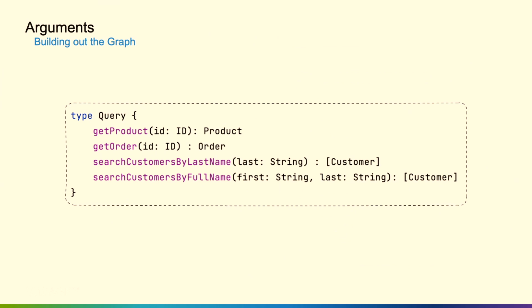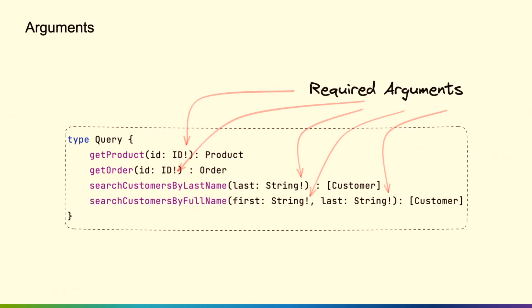So again, arguments is where it gets really interesting, right? Just with operation types and object types alone, you can go a long way. But where it gets interesting is building out the graph part of GraphQL, and that's where arguments come in. So you can imagine a search customer by full name, where I take in a first name and a last name. Because I can take those in as arguments, that's going to return some subset of data. Then I can build that graph out by using arguments. And then I can also say, hey, these are required arguments if you want to go ahead and pass those in.